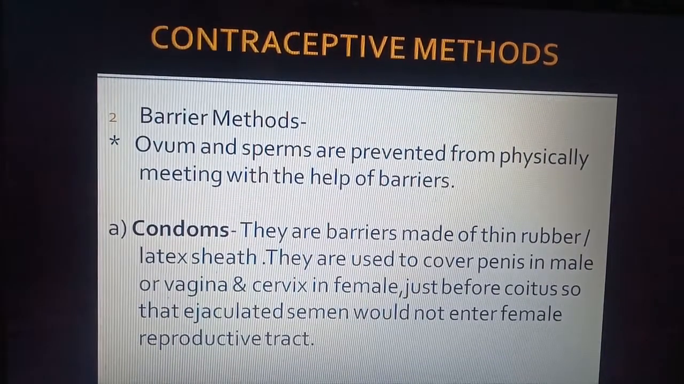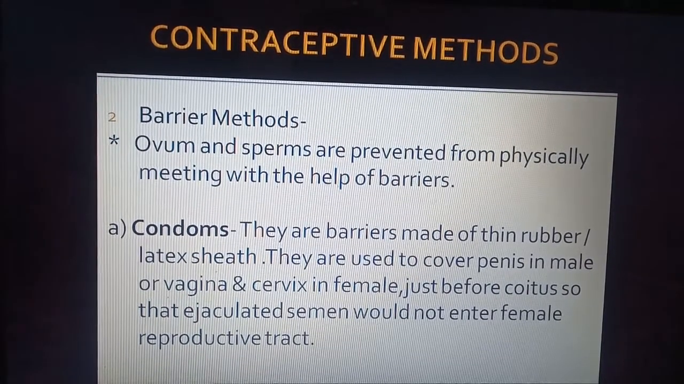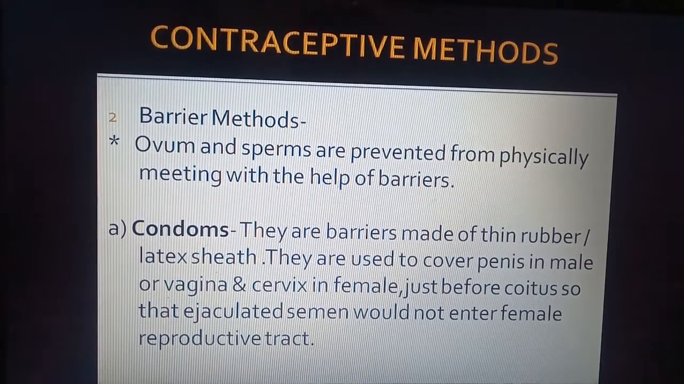The second method is barrier methods. As the name suggests, barrier means a boundary. It is based on the principle that ovum and sperms are prevented from physically meeting. Both will be released, but they will not meet, because a barrier is placed between them.